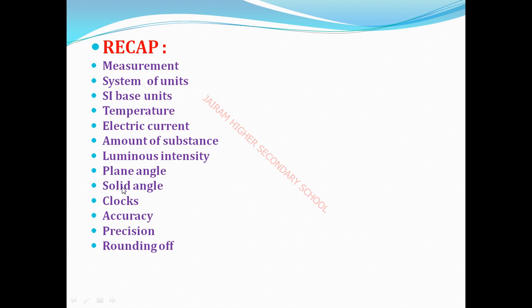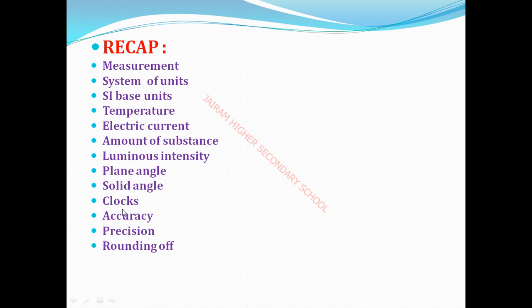Next is solid angle. Solid angle means three or more planes intersecting at a common point. The solid angle unit is steradian. Plane angle unit is what? Radian. Solid angle unit is steradian.